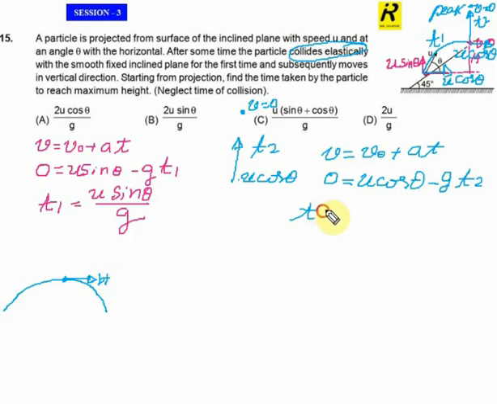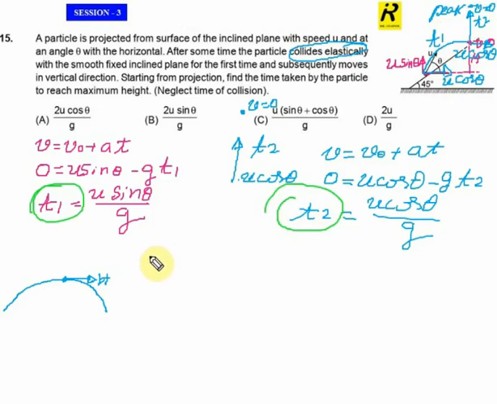Doing the calculation for t2, this is u cos theta divided by g. So we got a big clue. t1 is the time for the projectile motion from here to here, and t2 is the time to move from this point to this point.